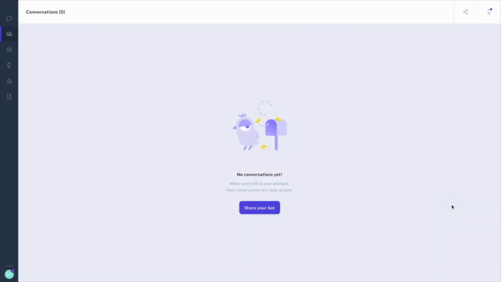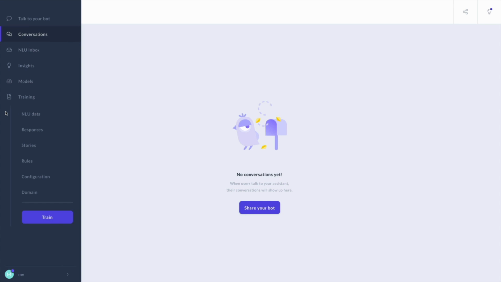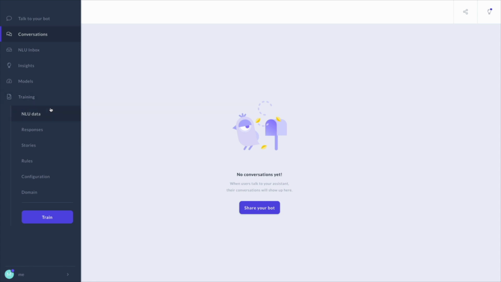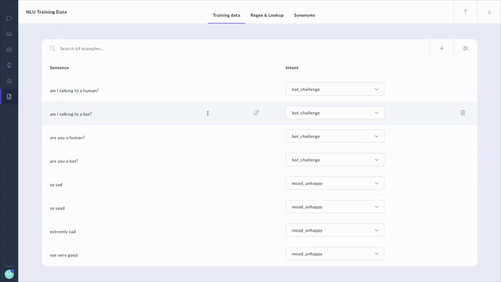And here's what the Rasa X interface looks like. To give a quick demo and overview, let's move our mouse cursor to the left-hand side over here, and here we should see a couple of options. The first thing I'll just quickly explore is this NLU data tab that you can find under training. Here you can see lots of training examples that are in our project. There are these different sentences, and we can indeed see that they belong to different intents. We could also check regexes and synonyms if we were interested.